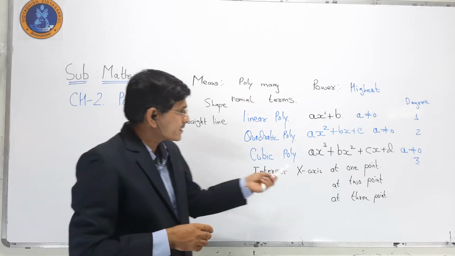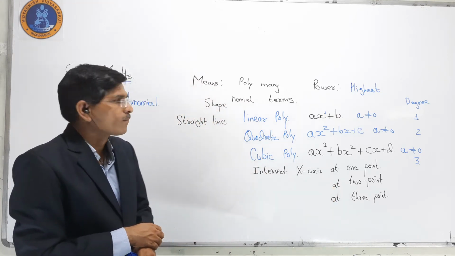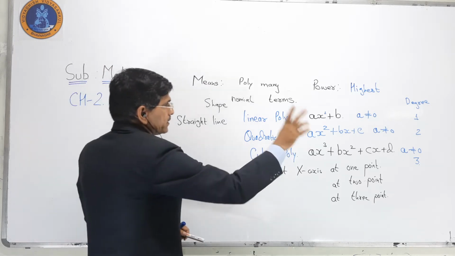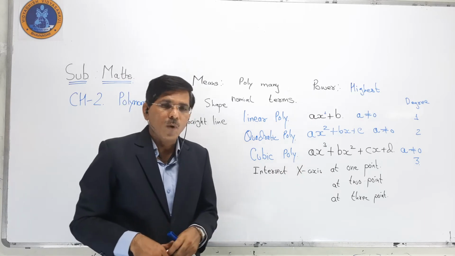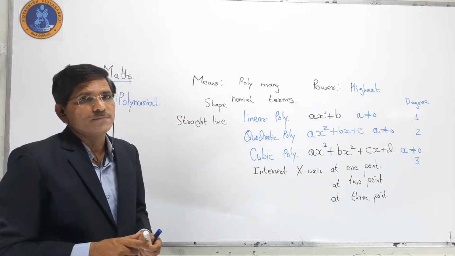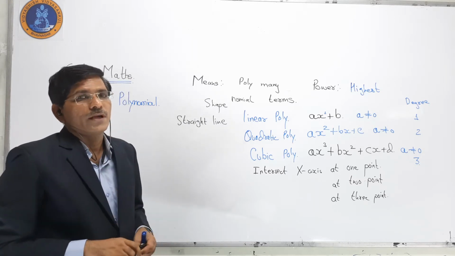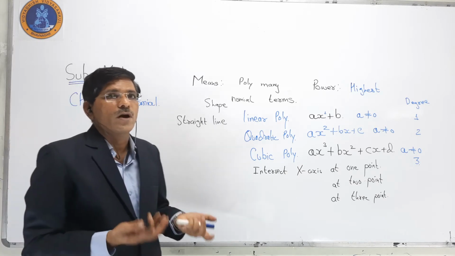It will intersect the x-axis at one point, but it is a straight line. Now we think about the cubic, or we can think about the quadratic. If you go for it in quadratic, it should generally be a parabola. So what is a parabola?